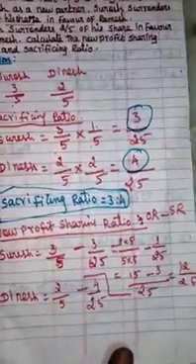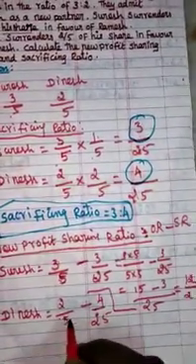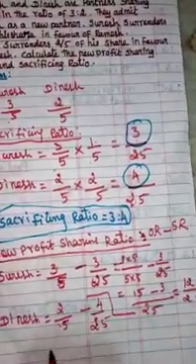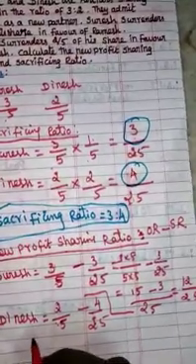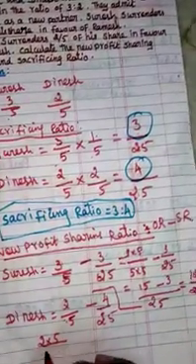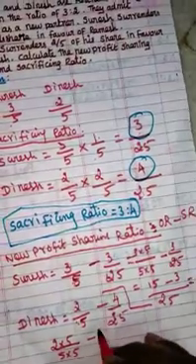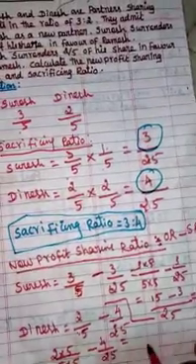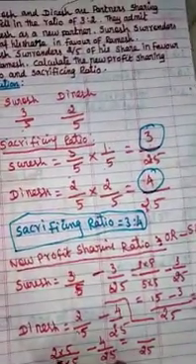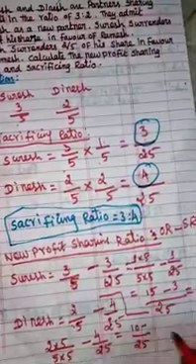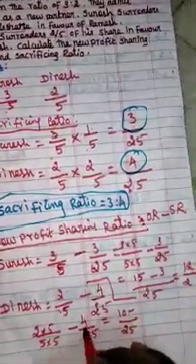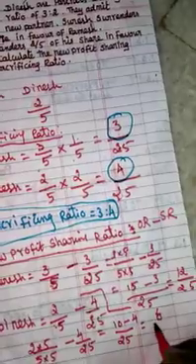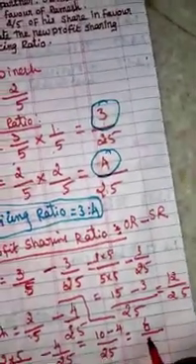The same way we have to calculate it for Dinesh also. Here for Dinesh also both denominators are varying, so we have to convert 5 into 25. We multiply by 5. So 2 into 5 divided by 5 into 5, minus 4 divided by 25. Now we see here 5 into 5 is 25, 5 into 2 is 10, minus the second numerator, 4. So we got the value as 6 by 25.